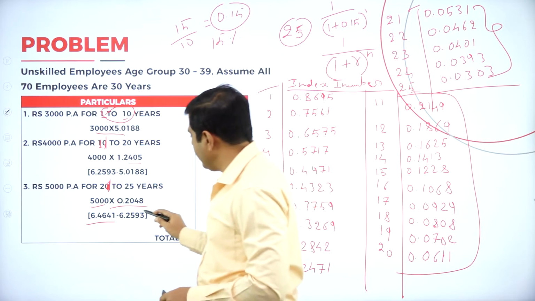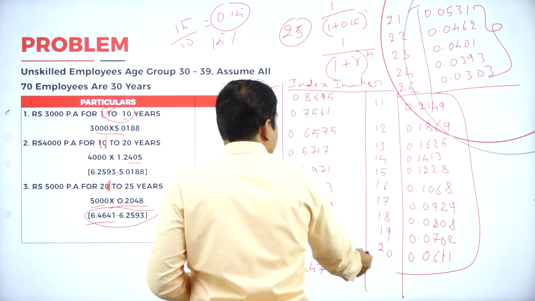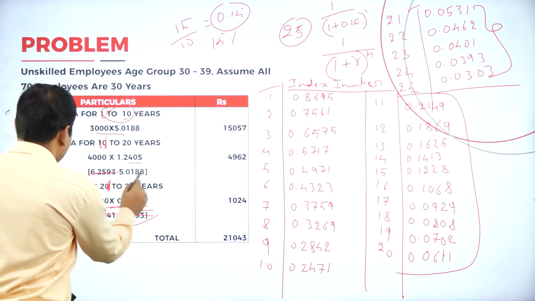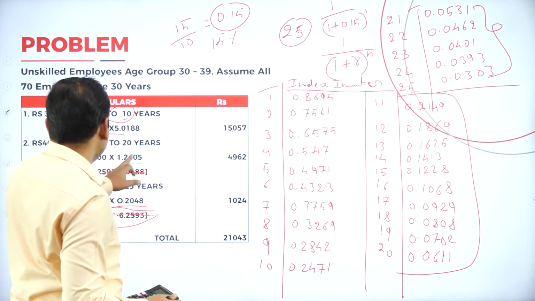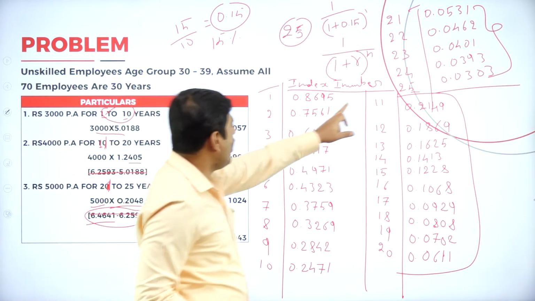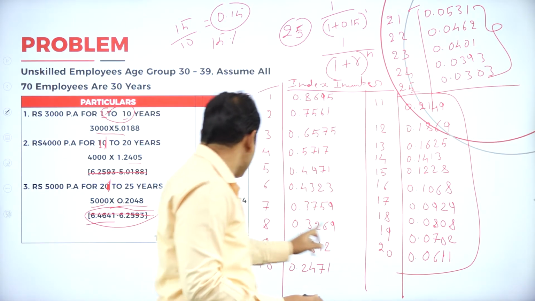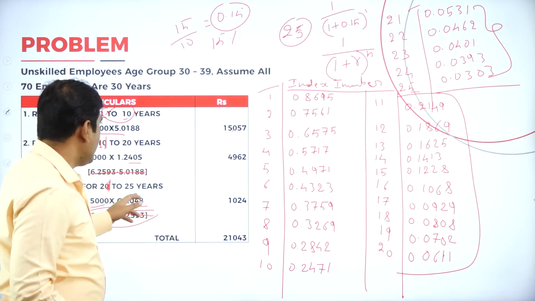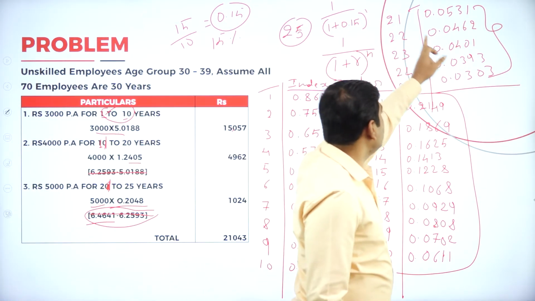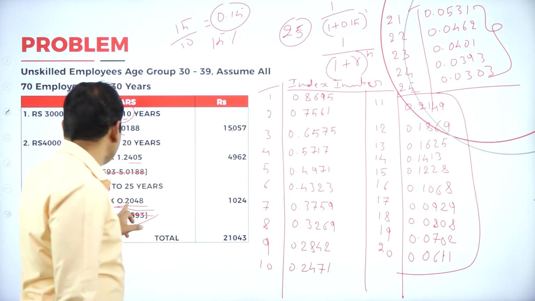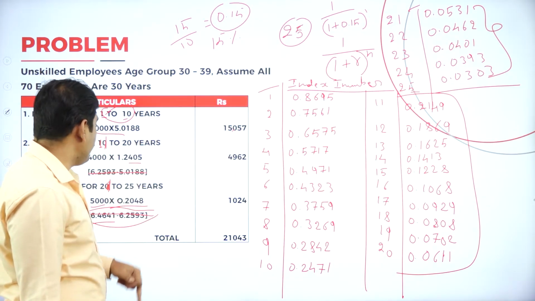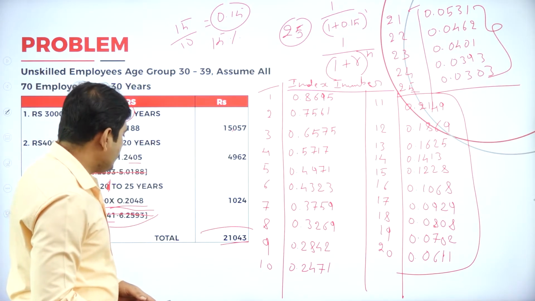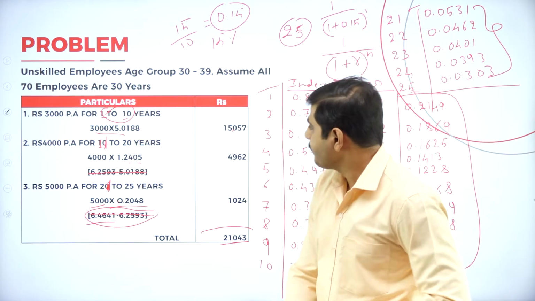So you don't need this one. If you calculate like this, writing all the index numbers, we don't need this. We can directly do that. From 4,000, if you add from 11th year to 20th year, we'll get 1.2405. Again, adding these 5 years, you'll get 0.2048. So if you add all these, you'll get a total of 21,043.